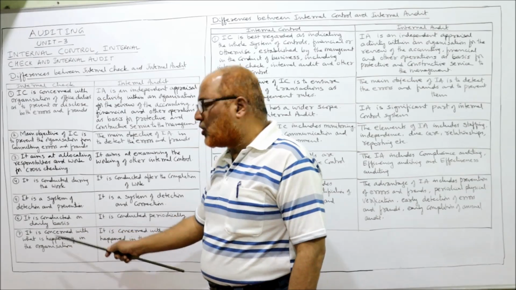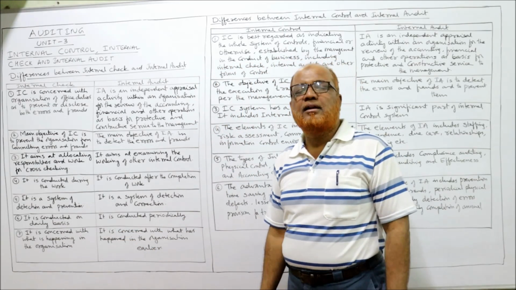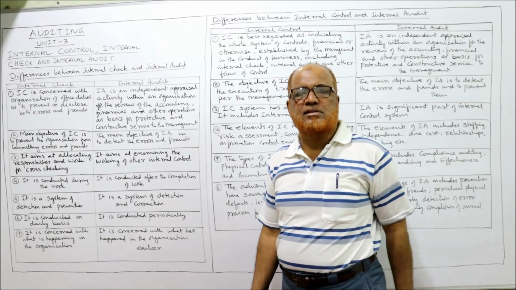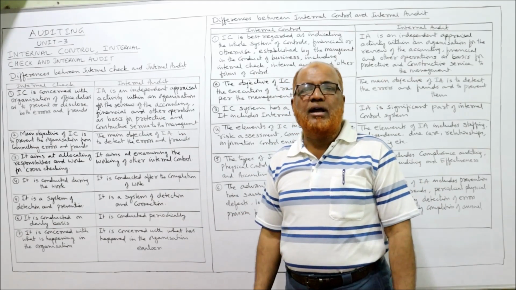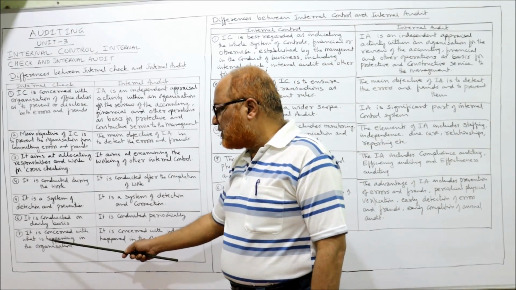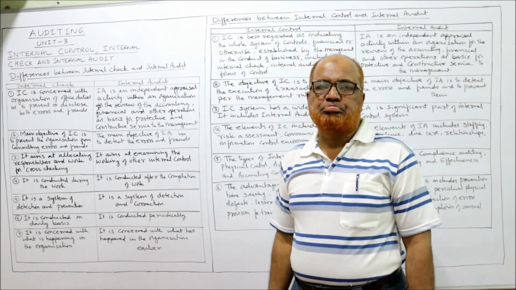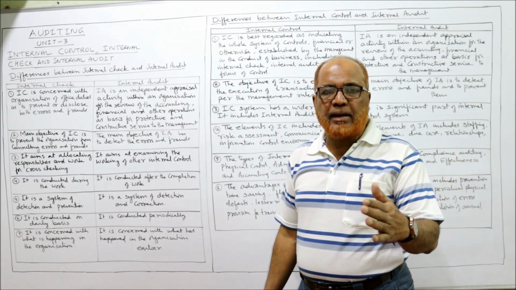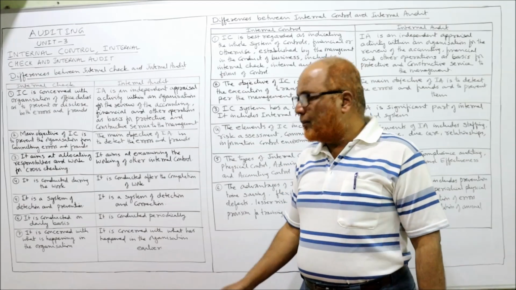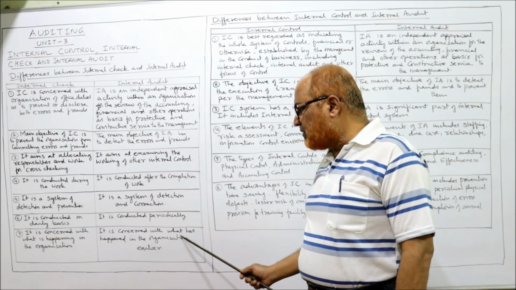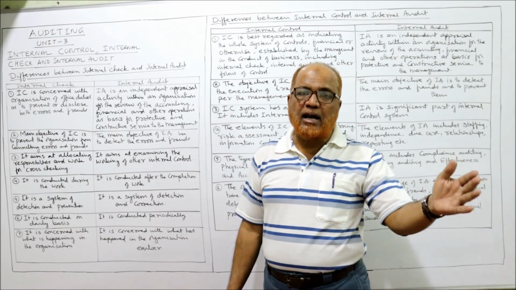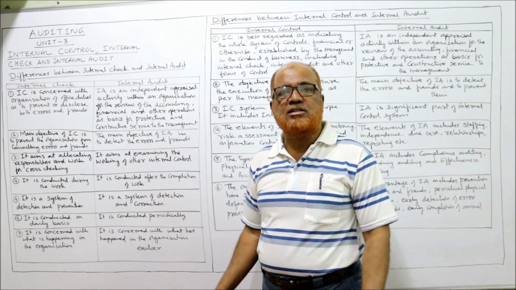Then, internal check is conducted on a daily basis, whereas internal audit will be done periodically. Next one is, internal check is concerned with what is happening in the organization. What is currently happening in the organization will be revealed through internal check. But internal audit is concerned with what had happened in the organization earlier. Whatever had been done earlier will be checked now.